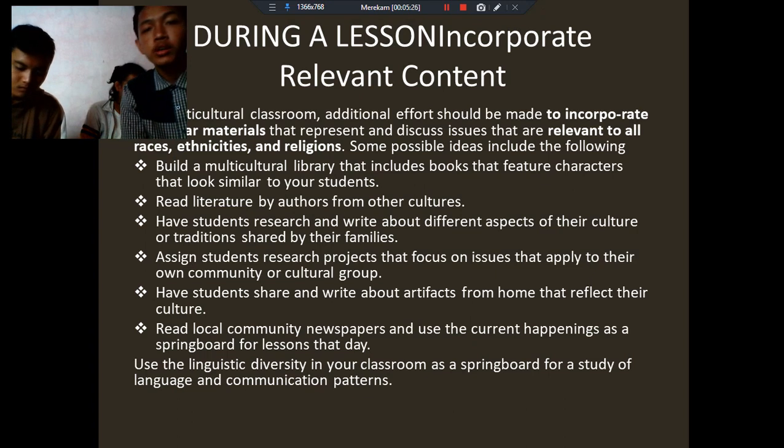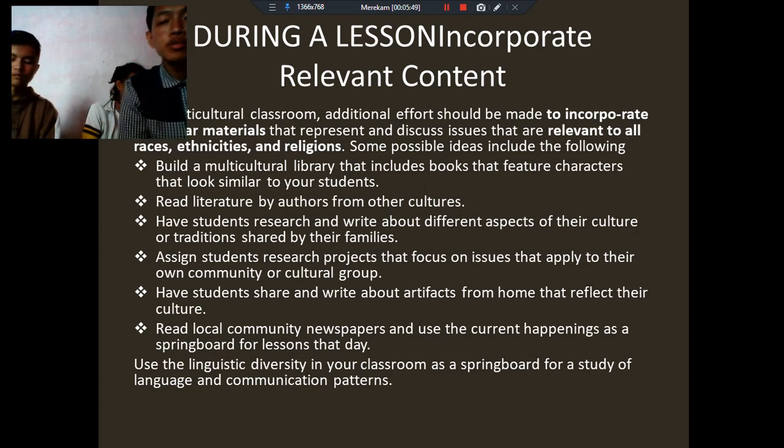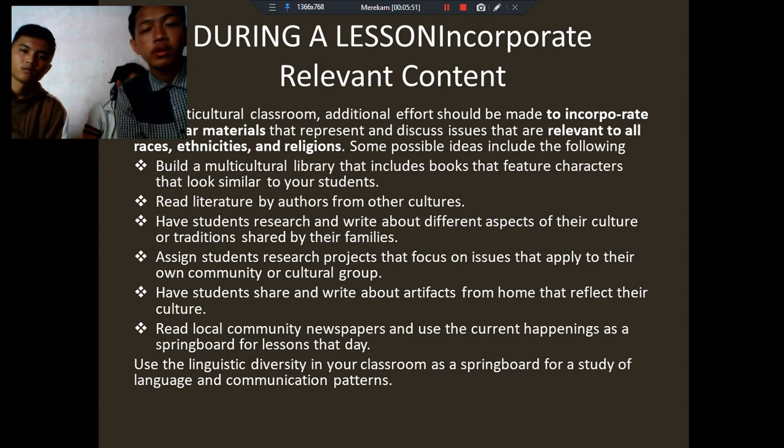Next, during a lesson, incorporate relevant content. In a multicultural classroom, additional efforts should be made to incorporate curricular material that represents and discusses issues that are relevant to our races, ethnicities, and religion. Some possible ideas include the following.